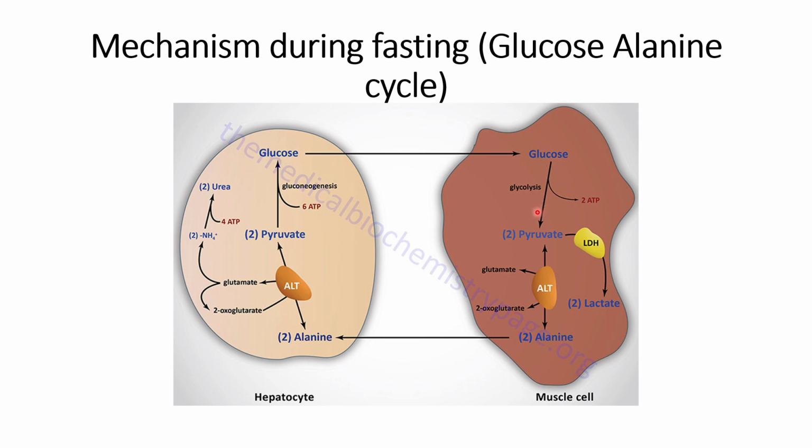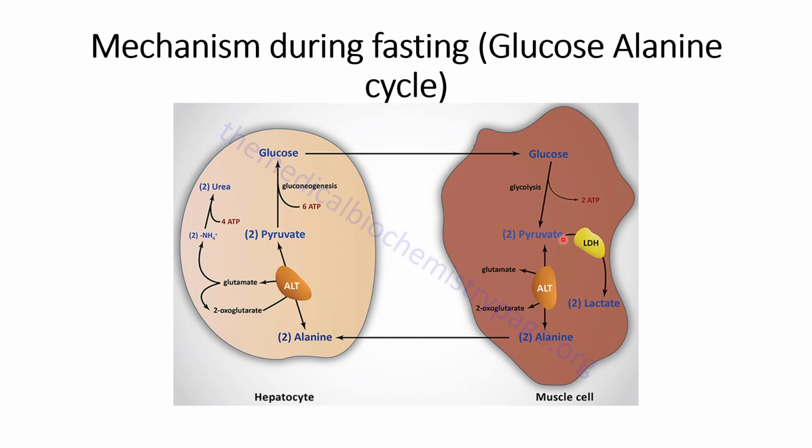However, during the fasting condition, many proteins in the muscle cells, skeletal muscle cells, will degrade into the alanine, as it is shown here. This pyruvate is usually, in the normal case, utilized for the functioning of these muscle cells.